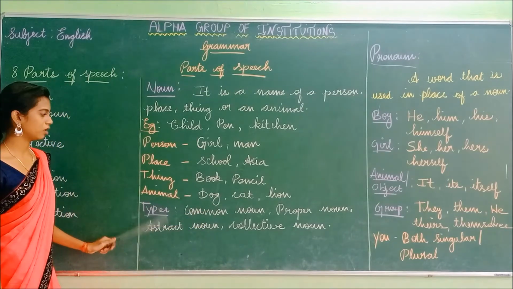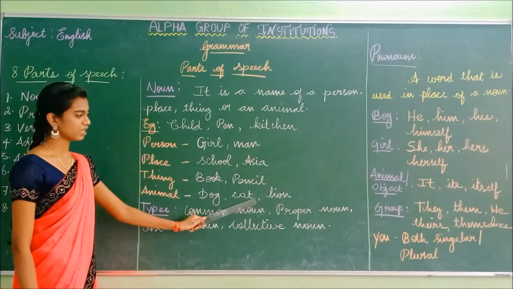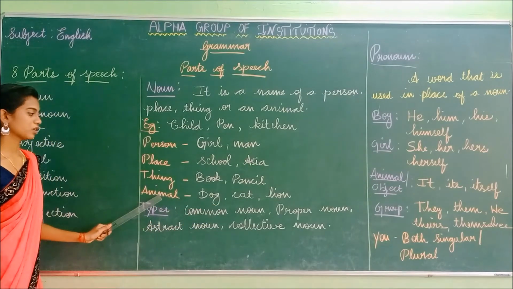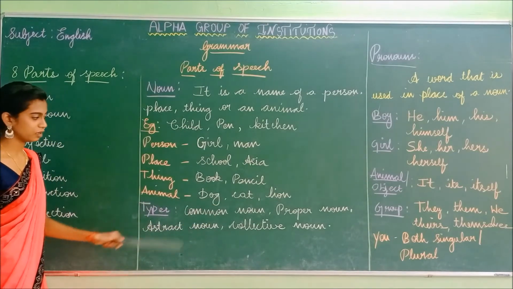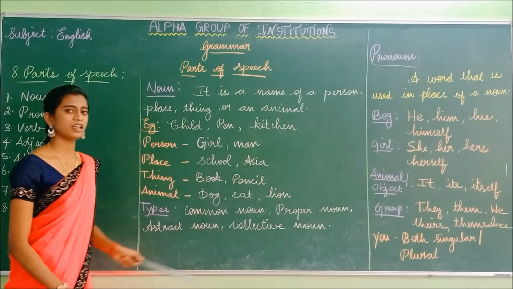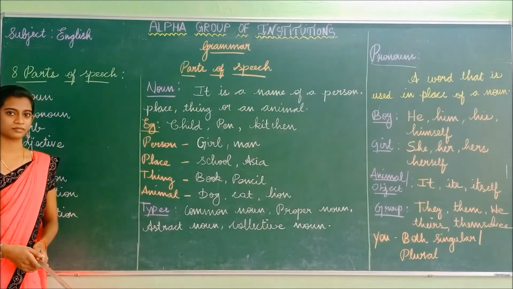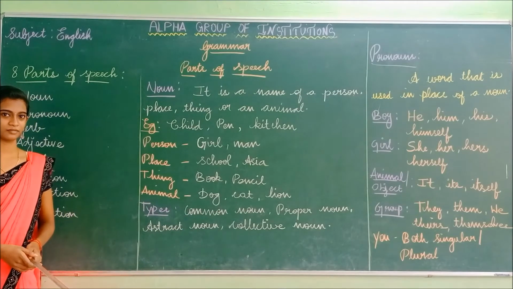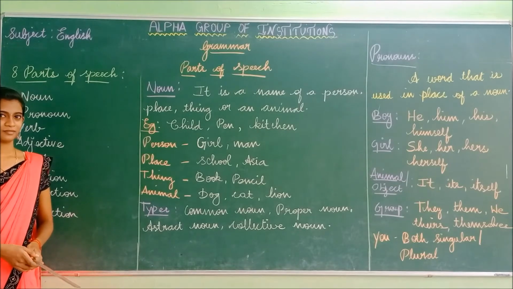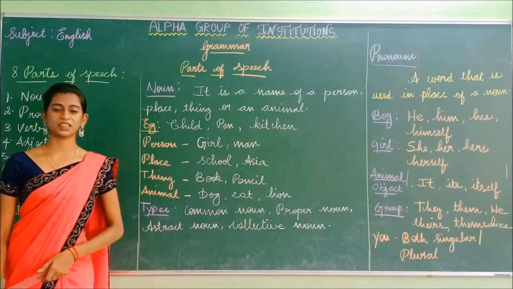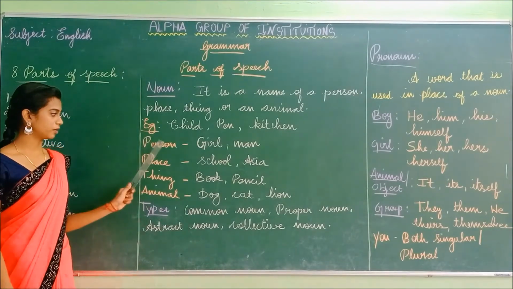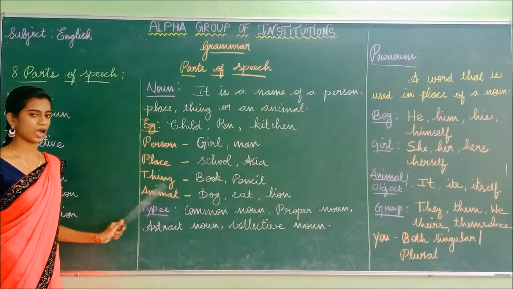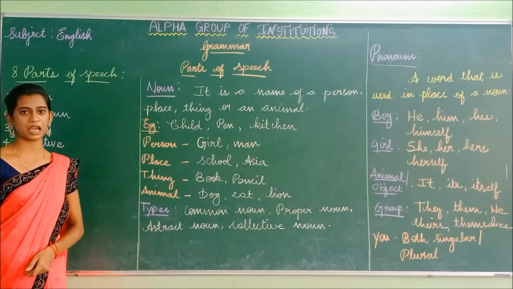Next, animal: dog, cat, lion. So noun is nothing but the name of the person, place, thing or the animal. Have you understood what is meant by noun?